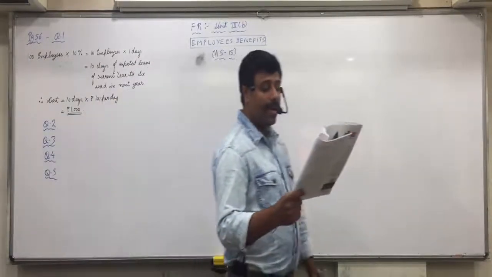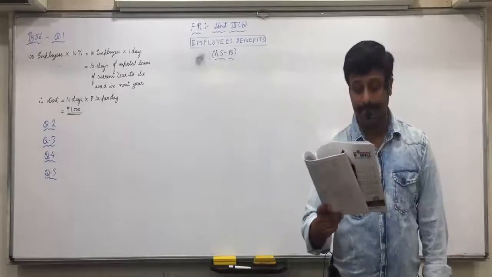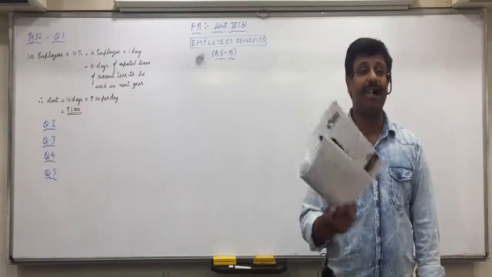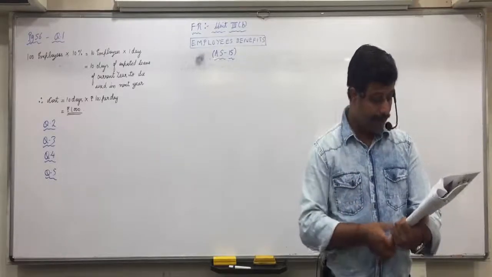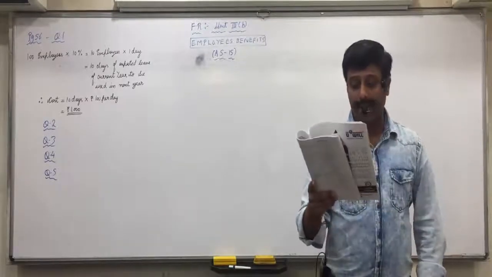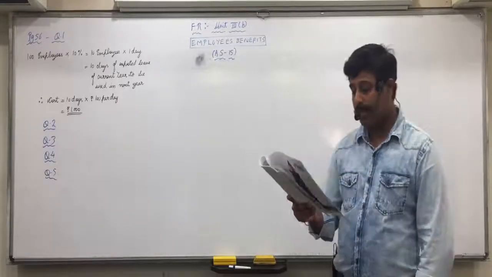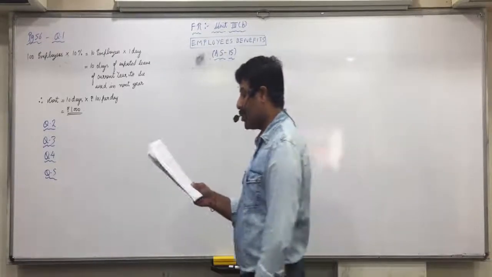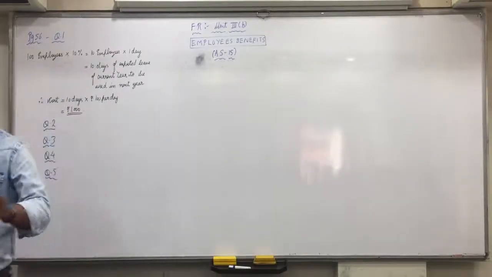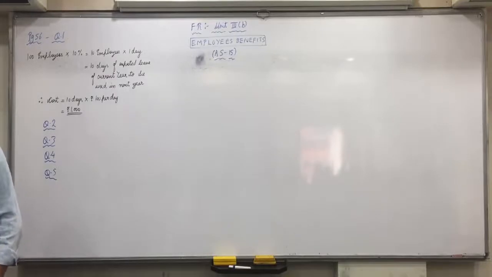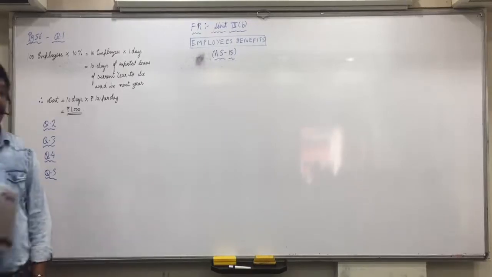A profit sharing plan requires an enterprise to pay a specified proportion of its net profit for the year to employees who serve throughout the year. Profit sharing means employees get a share in the profits of the company, like a bonus. If no employee leaves during the year, then the total profit sharing payments for the year will be 5% of your net profit.